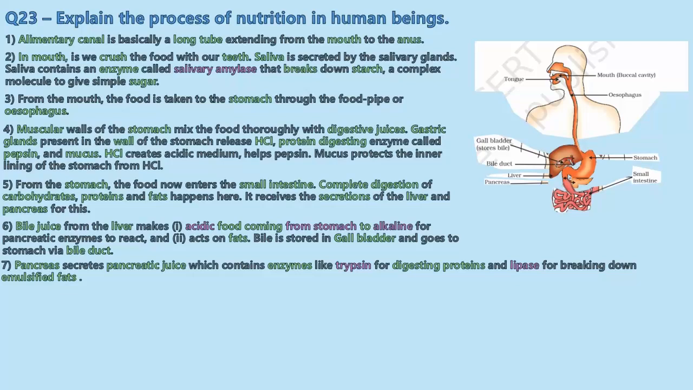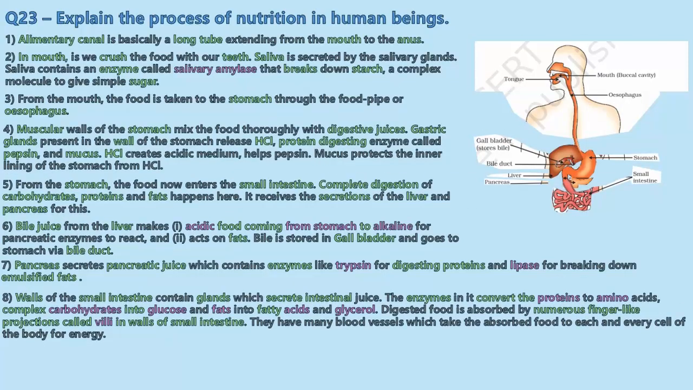Okay, so the pancreas secretes pancreatic juice which contains enzymes like trypsin for digesting proteins and lipase for breaking down emulsified fats. Now the walls of the small intestine contain glands which secrete intestinal juice.